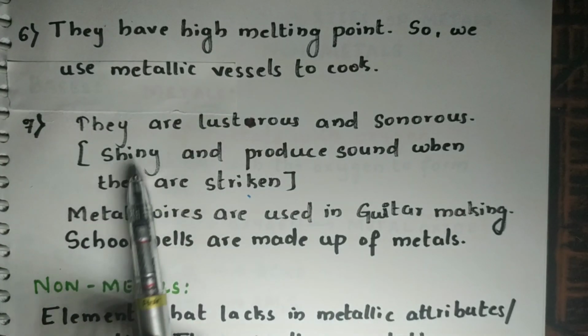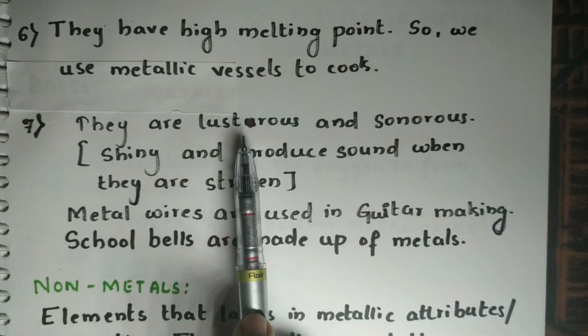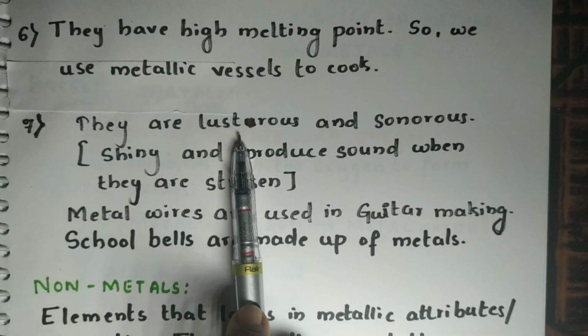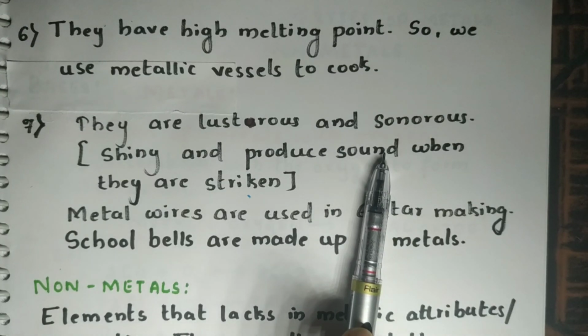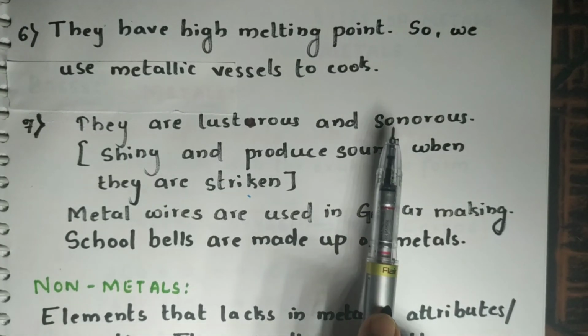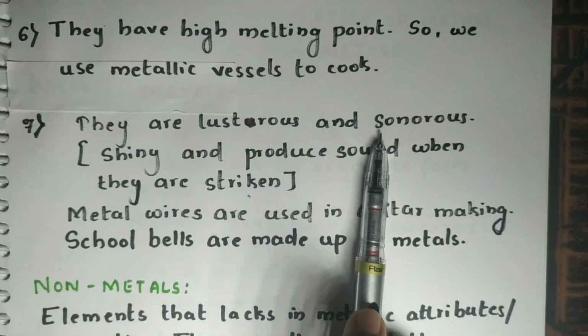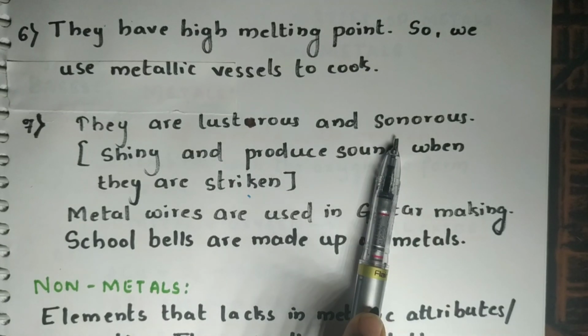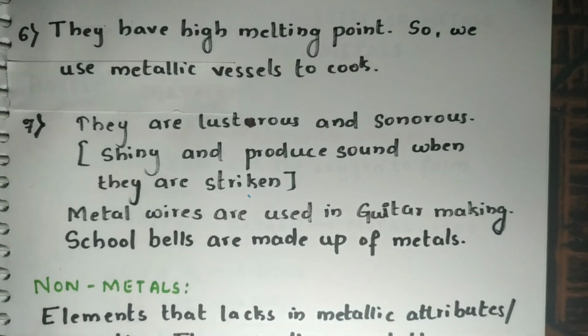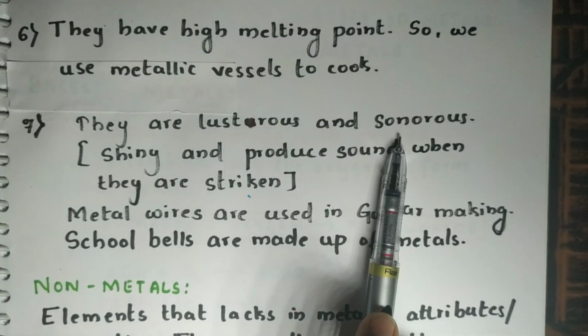The next property is they are very lustrous. Luster means they are very shiny. And sonorous means they produce sound when they are struck. So metallic wires are used in the violin. And metal is used for preparing bells because they produce sound on hitting. So these are 2 examples.